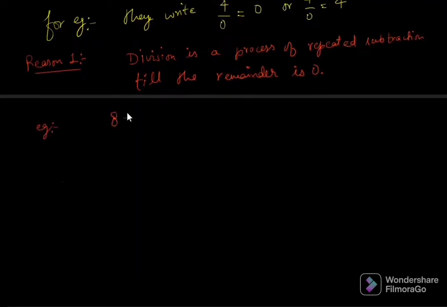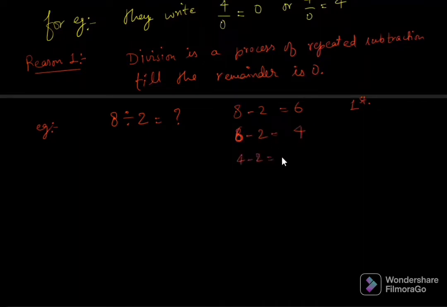Let's say 8 divided by 2. What is division? It is repeated subtraction. So how many times do we have to subtract 2 from 8 so that we get the remainder as 0? 8 minus 2 is 6, the first time. Then 6 minus 2 is 4.